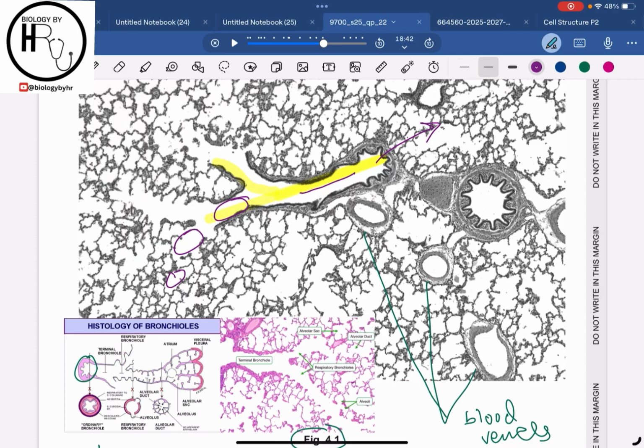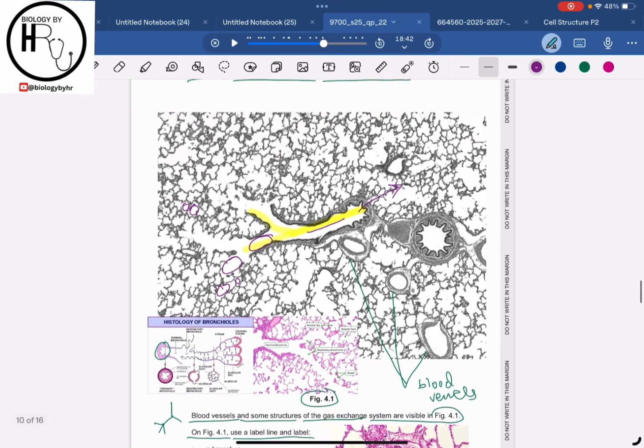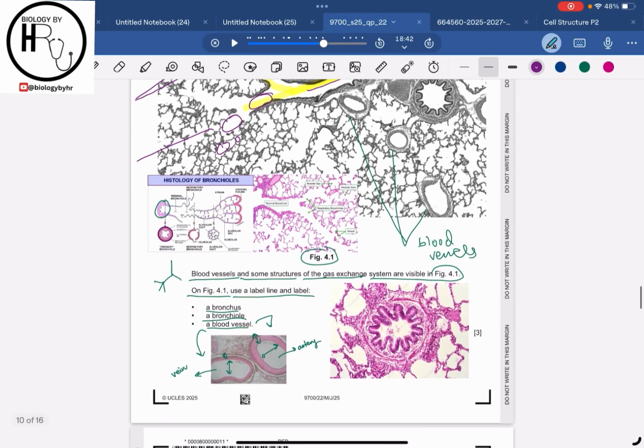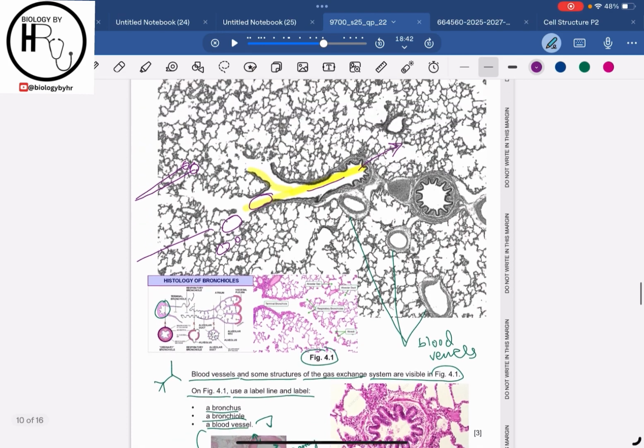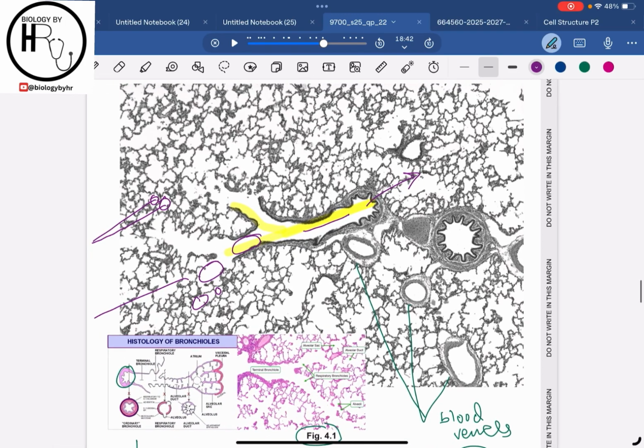So these structures which you are seeing over here are basically the alveolus. If they ask you to mark the alveolus in a further examination question, you can mark these structures as the alveolus. And this is the bronchiole, I already told you. Now if you talk about the bronchus, the bronchus is comparatively wider than the bronchiole.